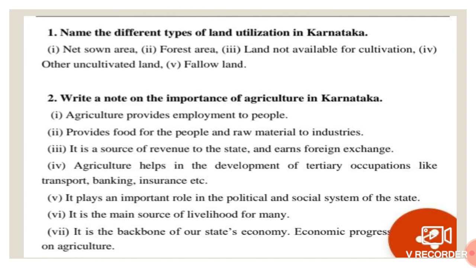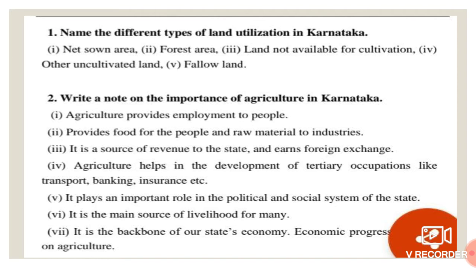Next one, second one, write a note on the importance of agriculture in Karnataka. First one, agriculture provides employment to people. Here, agriculture creates employment for people. Second one, provides food for the people and raw materials to industries. Here, agriculture provides food to the people and also raw materials to the industries to produce materials.